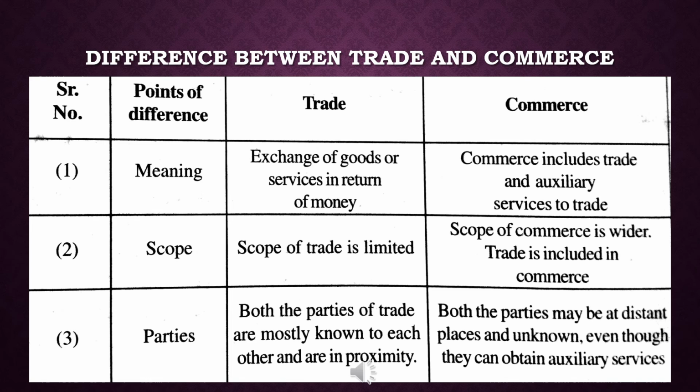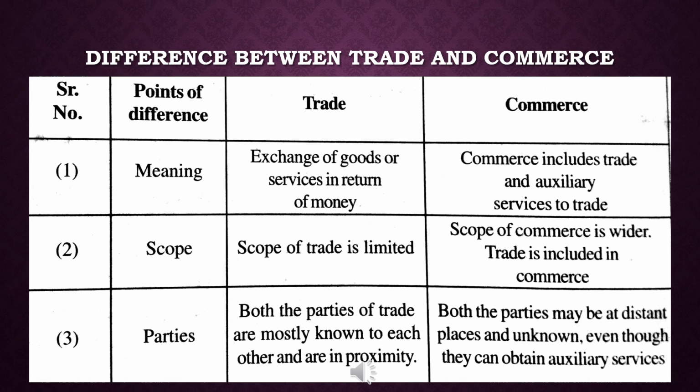Parties: both the parties of trade are mostly known to each other and are in proximity. Buyer and seller are very close and know each other, so trade is most of the time a direct activity. In commerce, both parties may be at distant places and unknown, even though they can obtain auxiliary services.